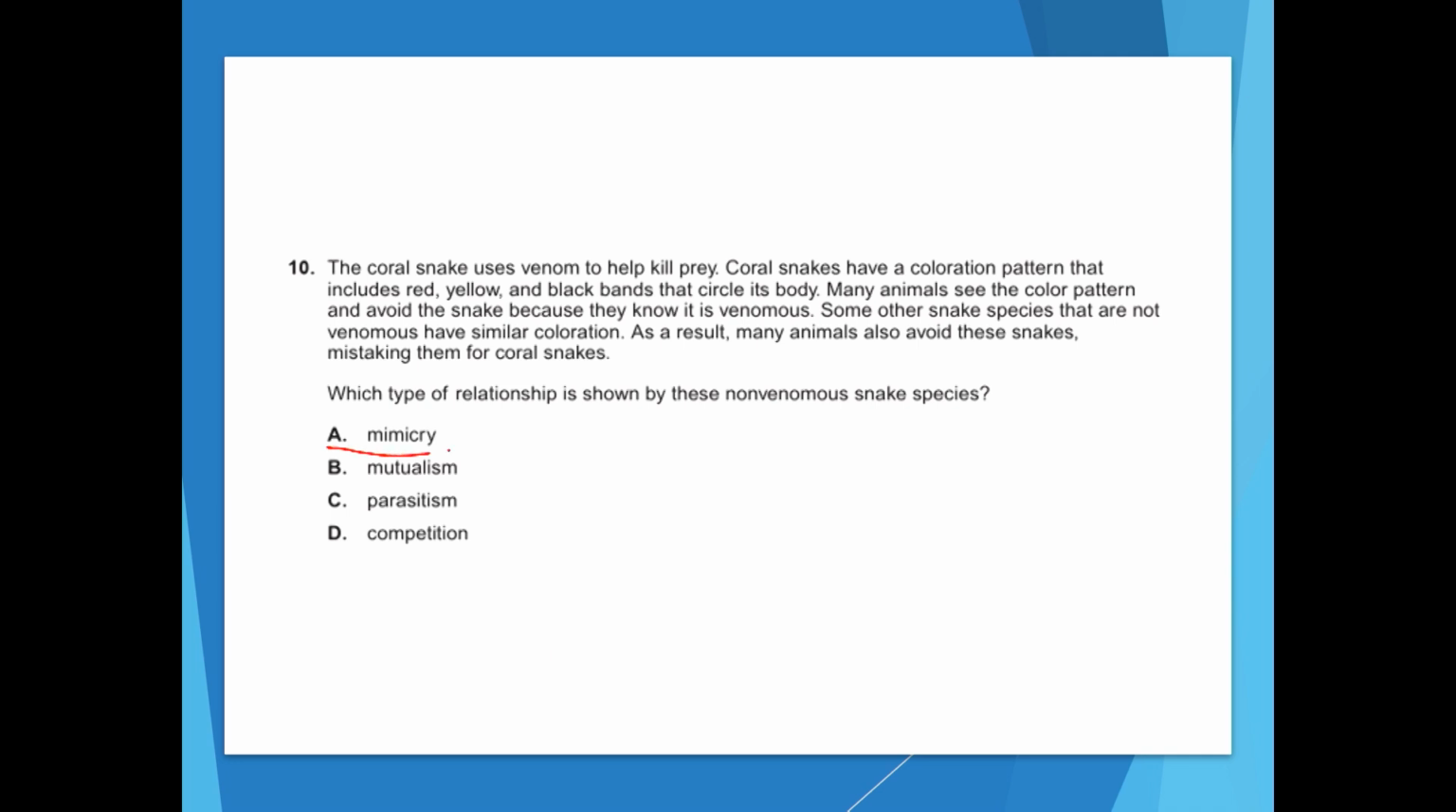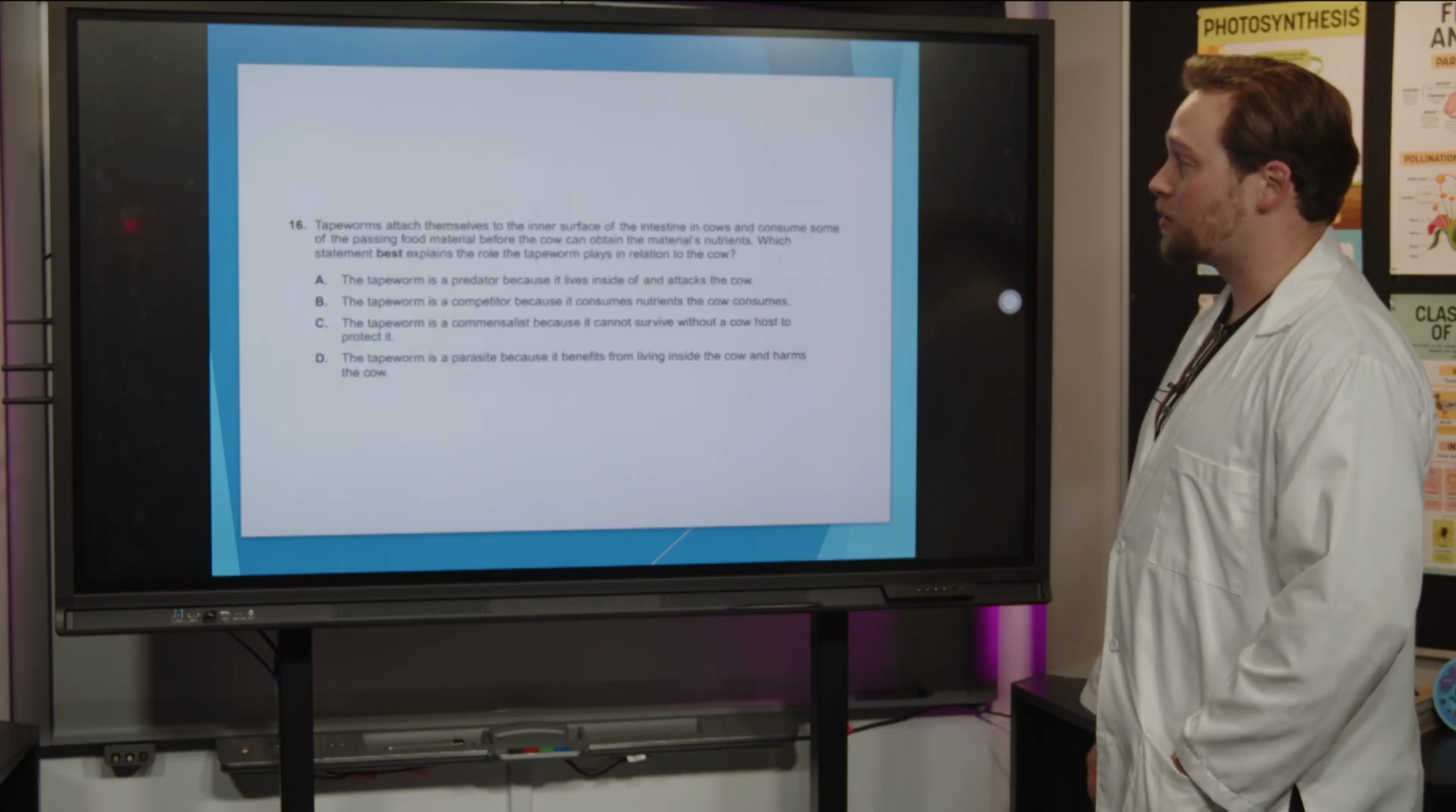So this is mimicry. To mimic something means to copy it, and that's what these snakes are doing. These snakes are not venomous like the coral snake is. The coral snake is very venomous. Animals know to avoid these coral snakes because they're so venomous. If a coral snake bites you or an animal, it's going to be bad. These other animals just copy their coloration to fend off predators. If you're copying something, that's usually mimicry here. So that's going to be the best answer choice. Great work. Let's go on to the next one.